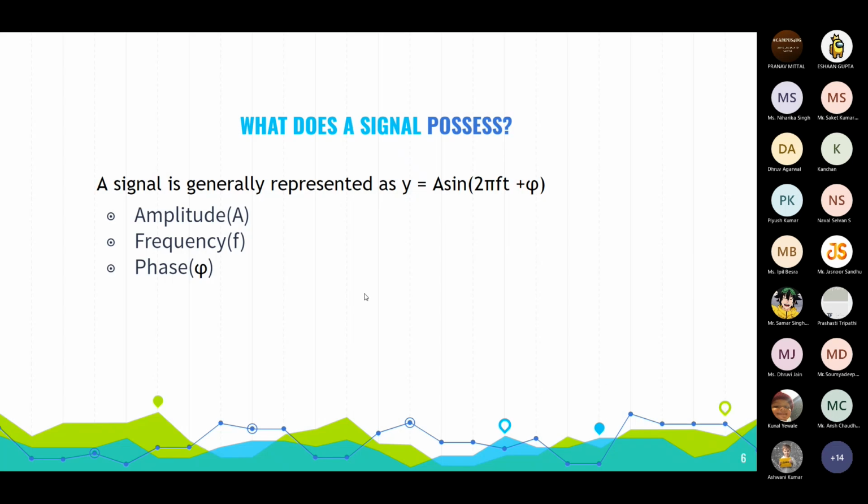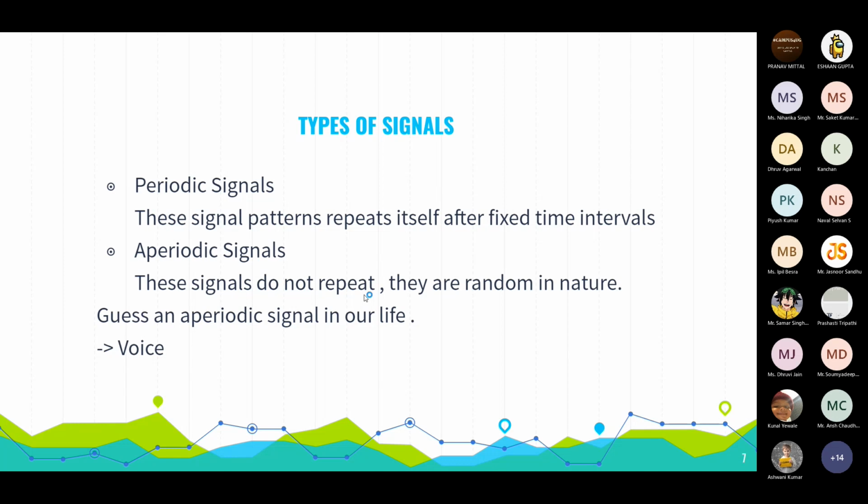So what does this signal possess? This signal is generally represented by the following equation with amplitude, frequency, and phase difference. What are the types of signals? We have many different types of signals, like periodic and aperiodic. What are periodic signals? These are signals which have a pattern and they repeat after a fixed time interval. Aperiodic are those signals that don't repeat. They are completely random in nature. Example, voice or speech, something like that.